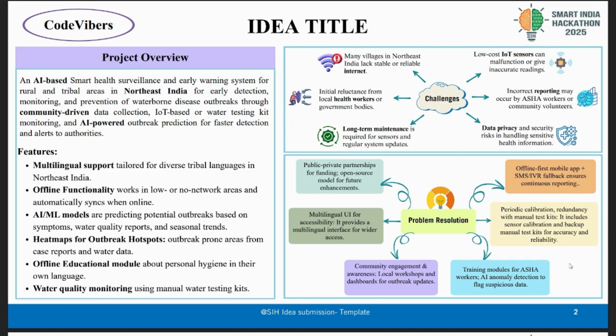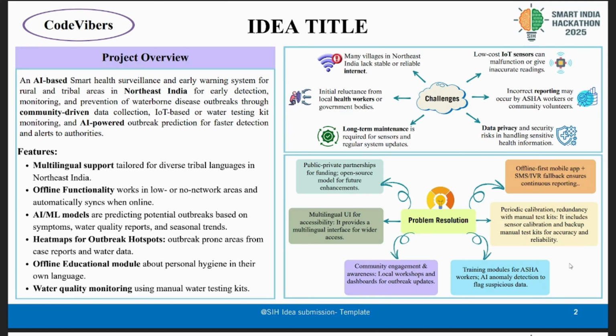We have AI powered prediction models that predict potential outbreaks in real time based on symptoms, water quality reports and seasonal trends. We also have heat maps that visualize outbreak hotspots on maps, giving authorities a clear view of clusters and enabling quick responses like quarantine or resource allocation. We have offline educational modules on hygiene and healthy practices available in their own local languages.